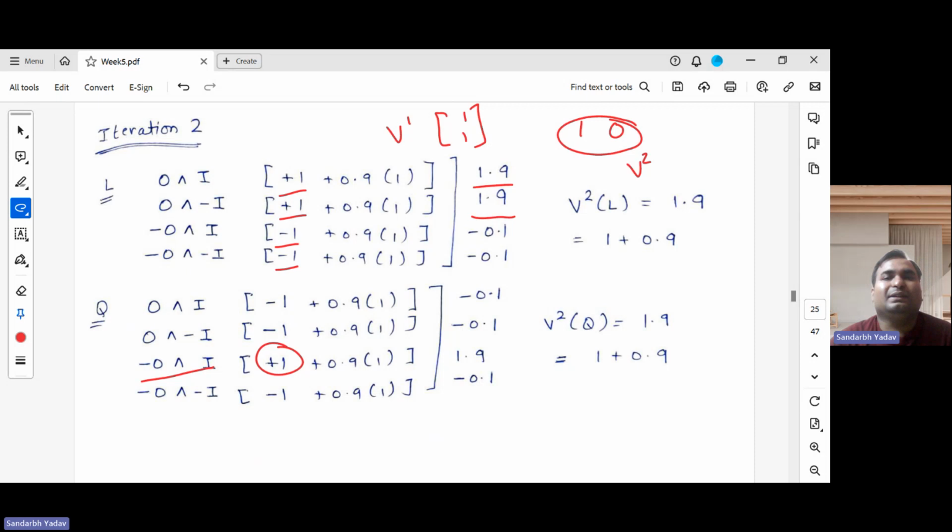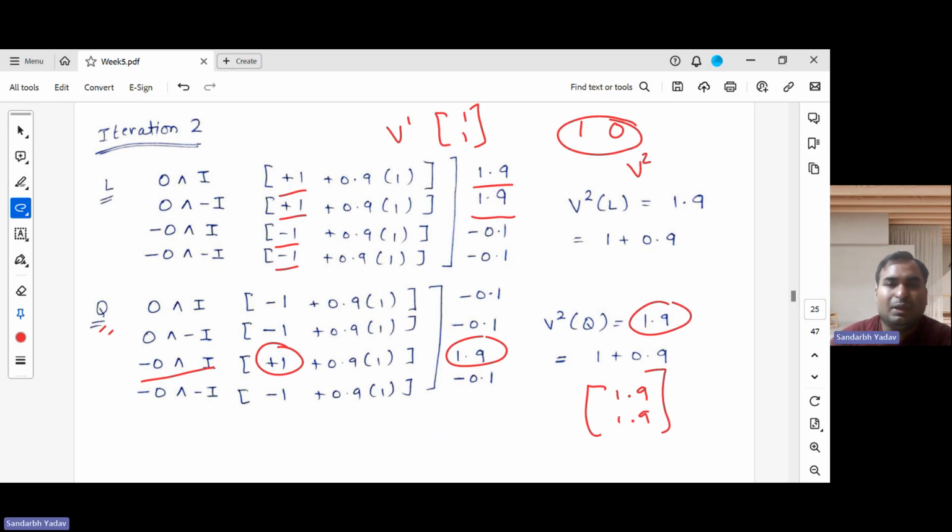This is our second value function, at the second iteration. So V2 is the vector, not square. Don't read this as a square. This is the second iteration, so I am using superscript instead of subscript. In a similar manner, you can deduce for the quiet state also that the value is 1.9. So again our vector remains 1.9, 1.9. Both the states have the same value again.